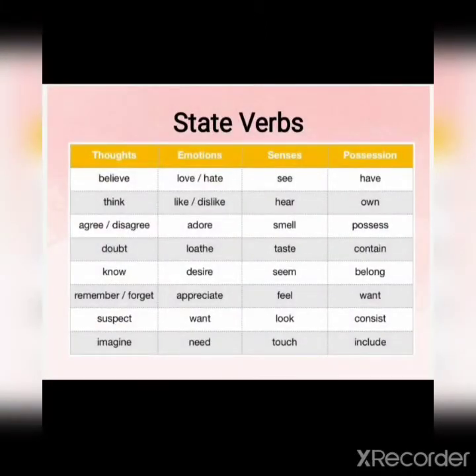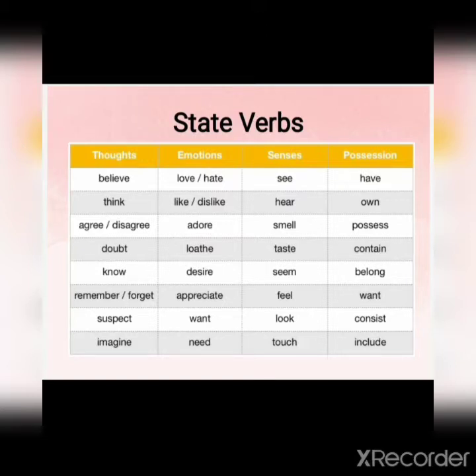Now, state verbs. State verbs include thoughts, emotions, senses, and possession. Believe, think, agree or disagree, doubt, know, remember, forget, suspect, imagine. These are the thoughts.